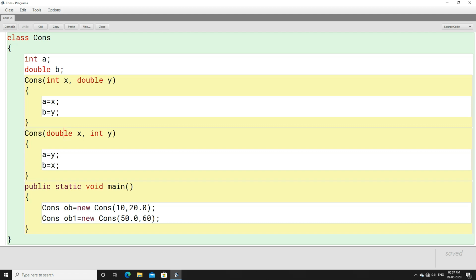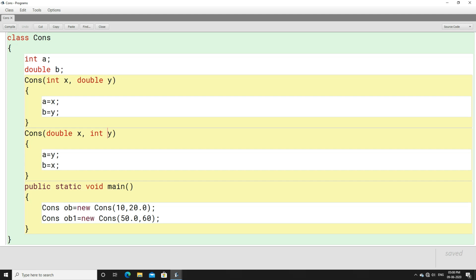In the other constructor, you can see again we have two parameters, double x and int y. The difference is that in both cases we have two parameters, but the sequence of parameters differs. Here the types are int, double; in this case double, int. You have to differentiate the parameters by number, by type, or by sequence.